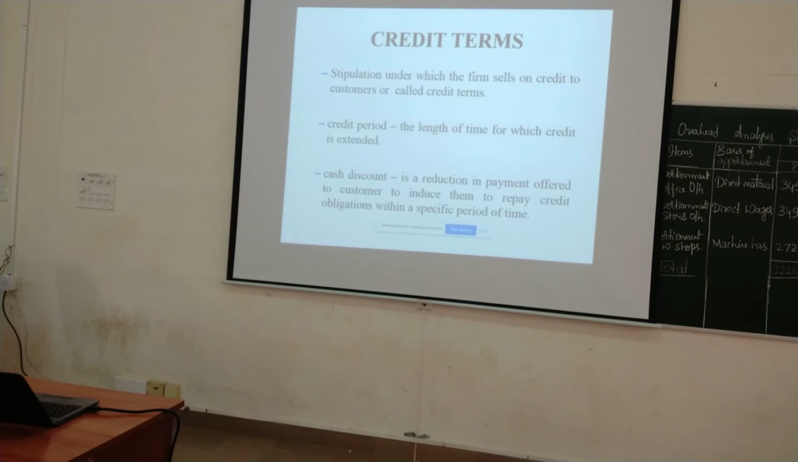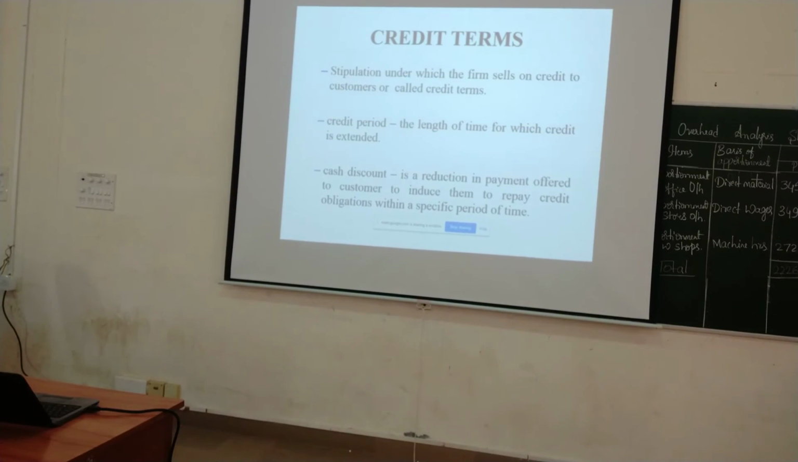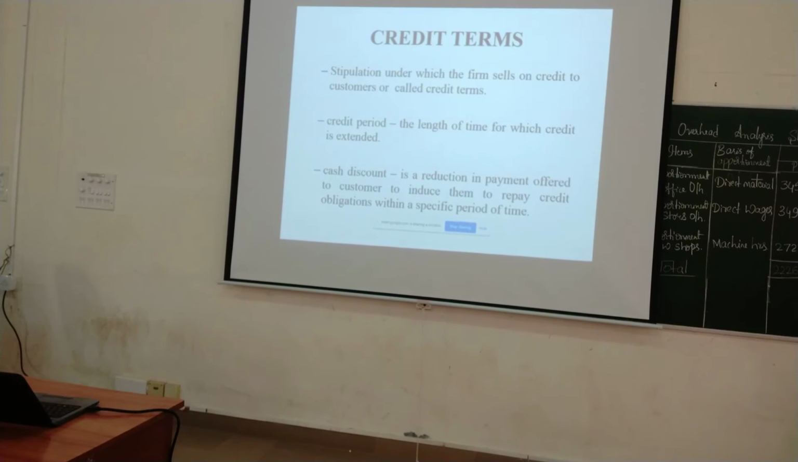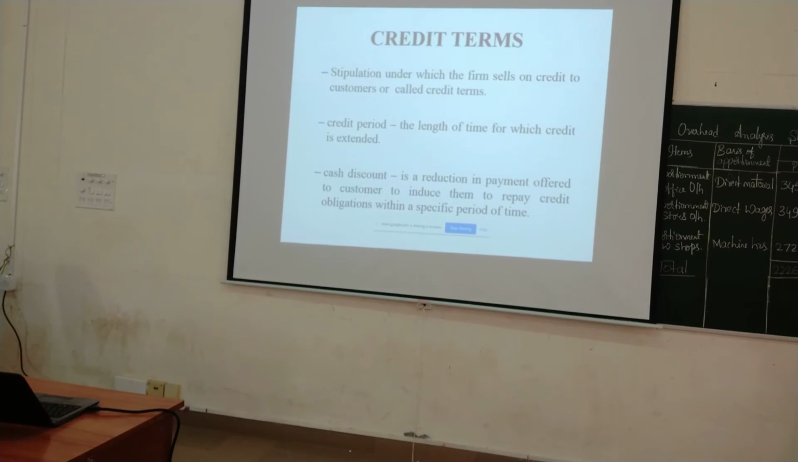Now, I'll write like this: 2 by 10 net 30. 2 by 10. What is it? Okay. Credit period means the length of the time for which credit is extended. So 30 days. This is the period for which we extend the credit to a customer.